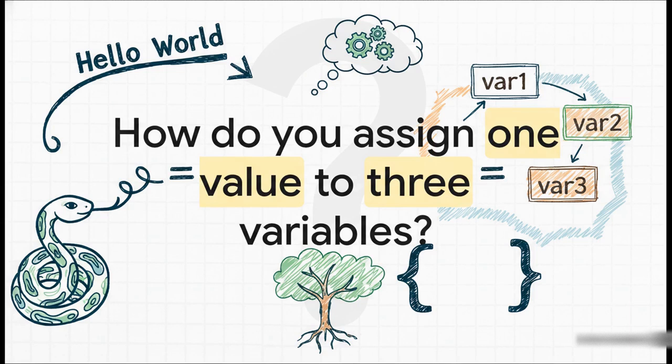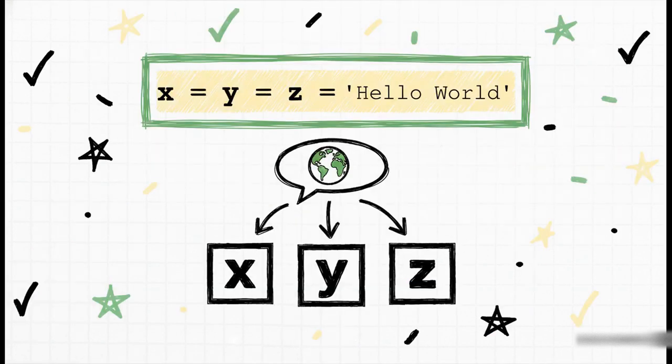Okay, one final test to bring it all together. Let's say we want to assign that one string, hello world, to 3 different variables. Looking at these options, which one is the correct syntax for that? And the correct answer is x equals y equals z equals hello world. This is our one value to multiple variables move in action. It perfectly assigns that single string to all 3 variables at once. Option A wouldn't work because you have 3 variables but only one value, so the counts don't match up.